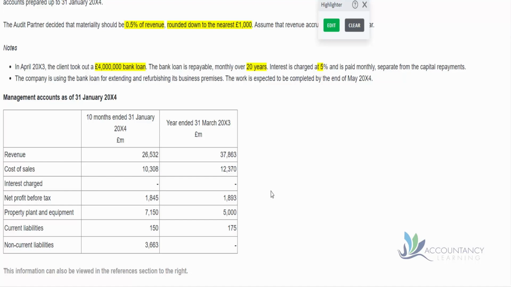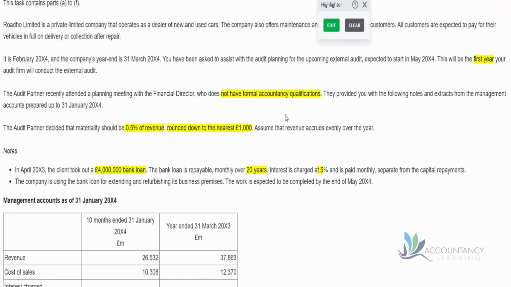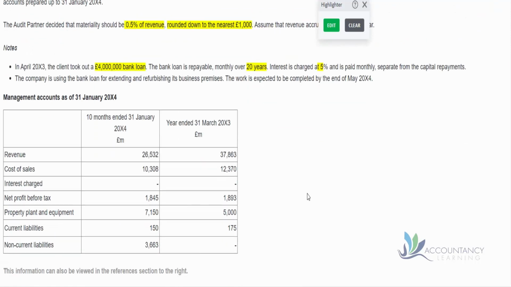So you'll see in AAT's suggested solutions, they have talked about the lack of accountancy qualifications. So you can read up about that in their answers. But in terms of debriefing this now and showing you a technique that you could use in your exam, then yeah, these sorts of areas, looking at the numbers they've given us here and looking at the specific details, that's going to be a bit more specific for us and will help us to earn marks a bit more easily.